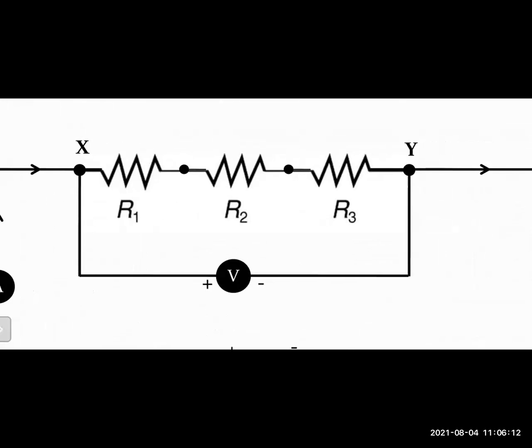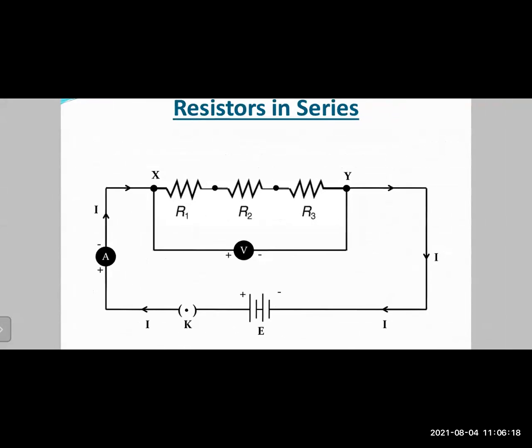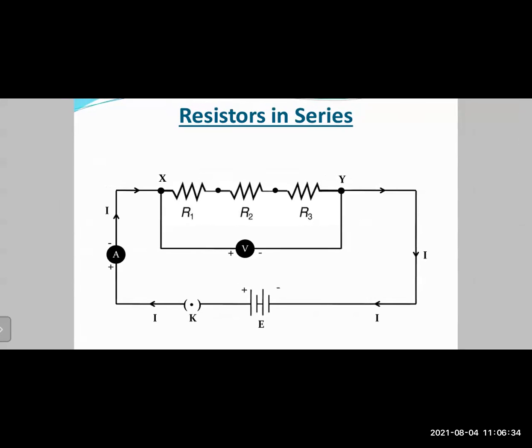And we have connected a voltmeter across the points X and Y. Then the circuit is completed. This is called a series because the resistors are connected one after the other across the same conductor. That means they are connected one after another, end on end, between those points X and Y. This type of connection is called a resistor in series combination.